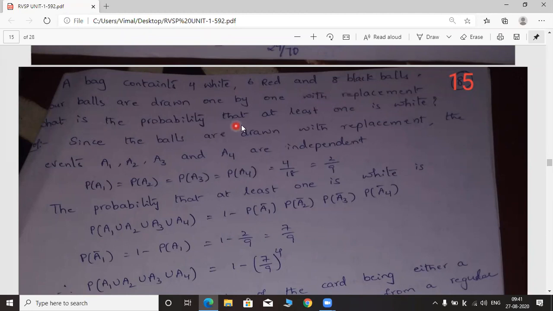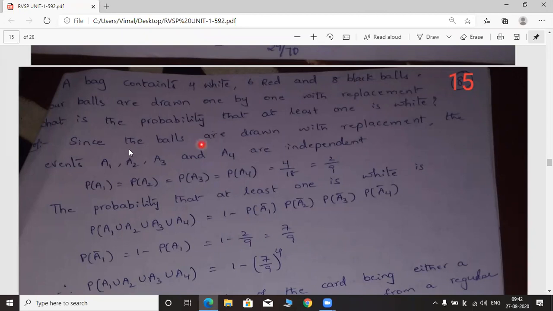What is the probability that at least one is white? Here a bag contains 4 white, 6 red, 8 black balls. You have to draw the 4 balls from the bag one by one with replacement. Among the 4 balls that are drawn, at least one ball should be white. What is the probability for this event? We have to calculate now.